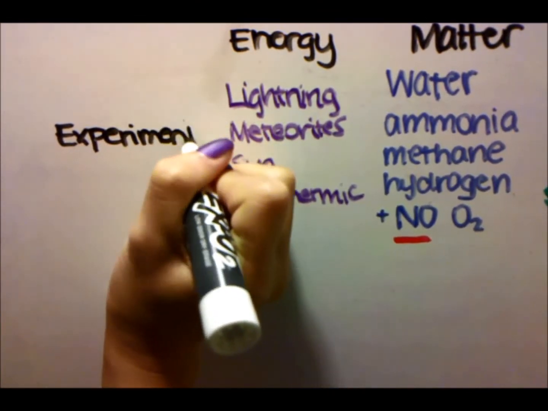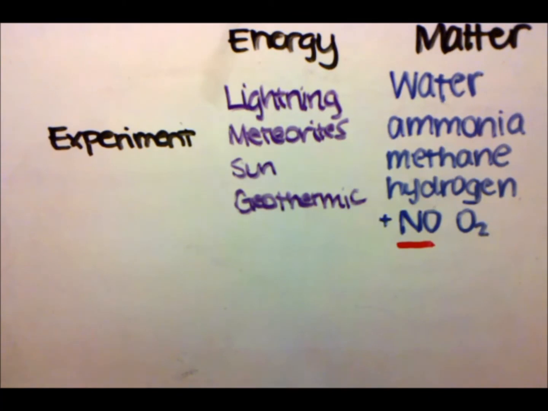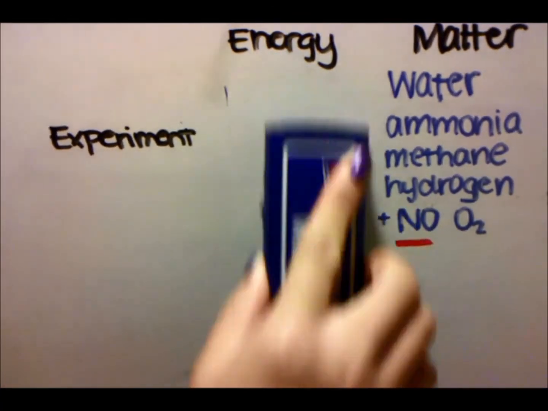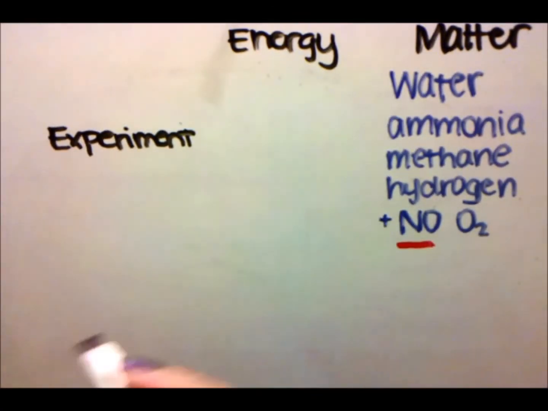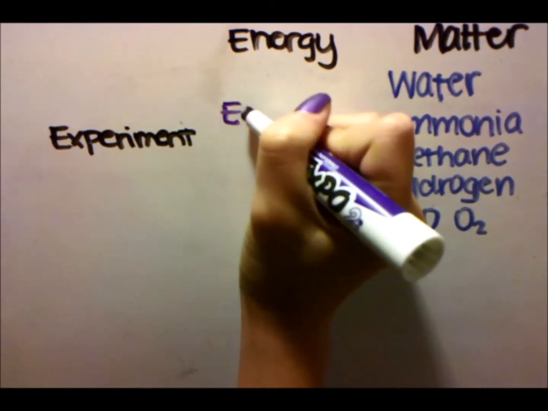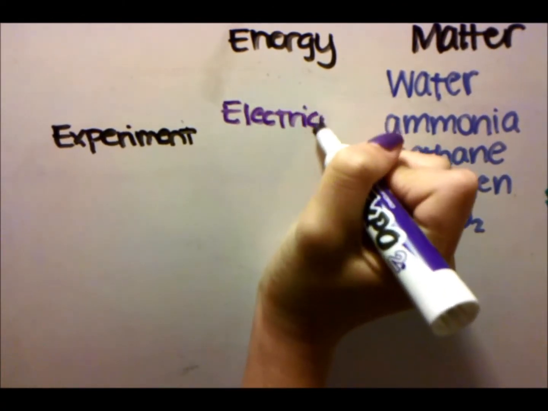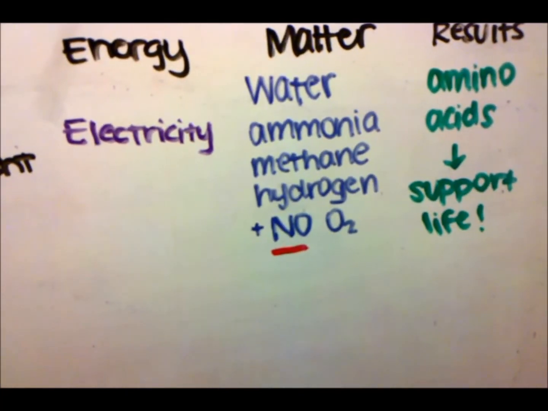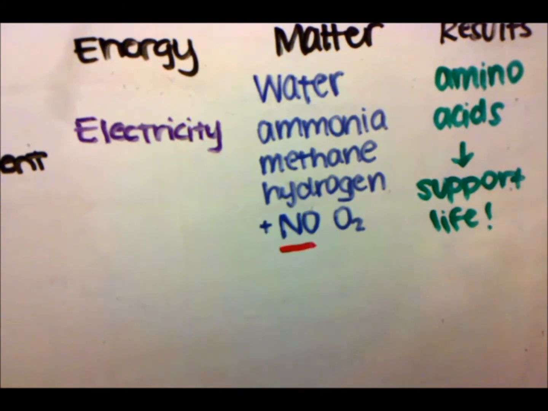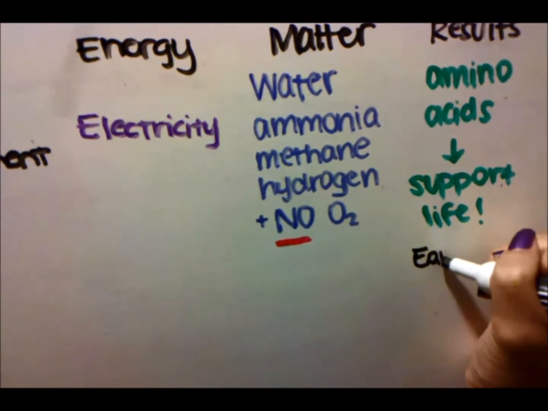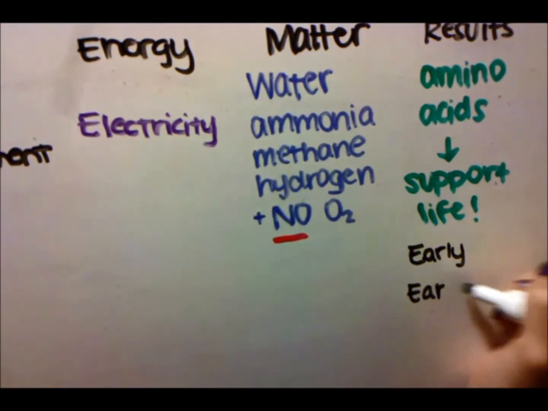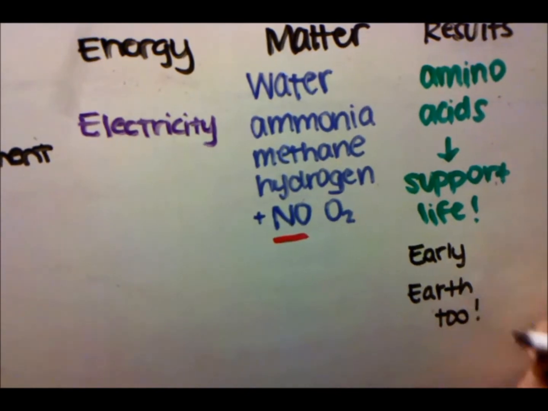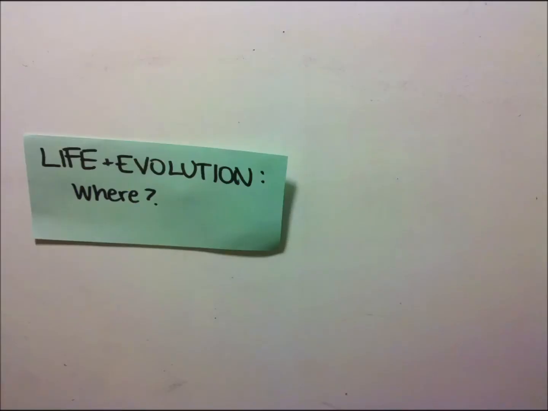In the experiment, scientists ran electricity through a large closed container to represent the energy sources in early Earth. This flask contained the same ingredients and nothing more. With this recipe, the Miller-Urey experiment found amino acids and other organic compounds as a result, which would allow for and support early life. This meant that life formed about 3.8 to 3.5 billion years ago, when Earth's conditions were as described. So where did life form?